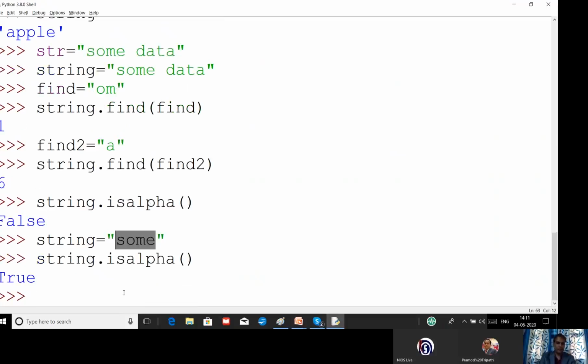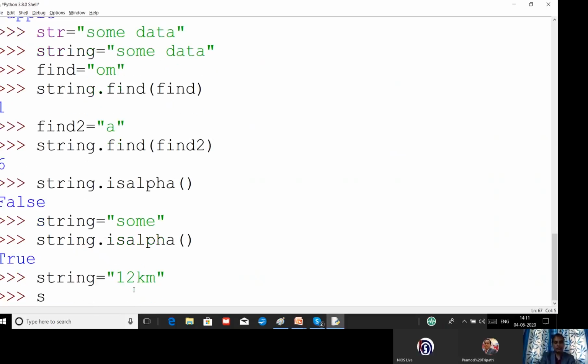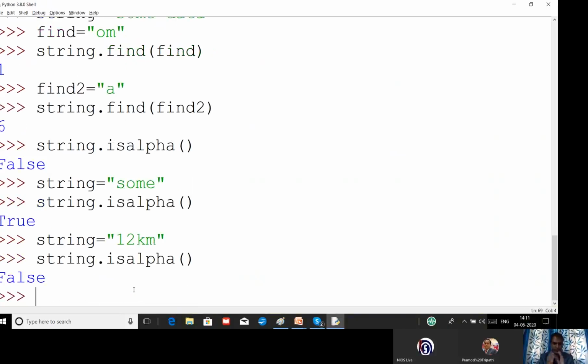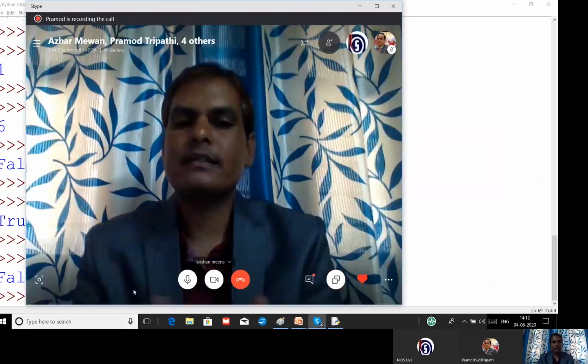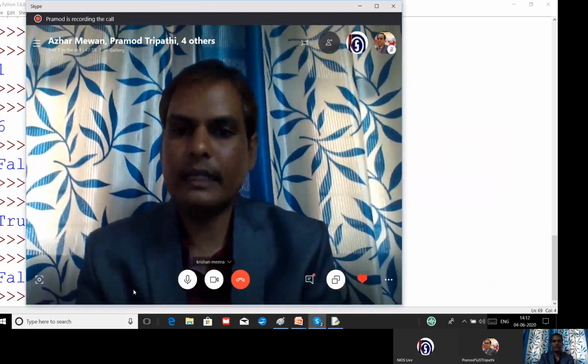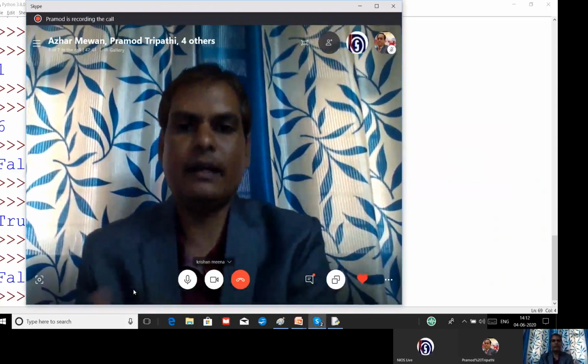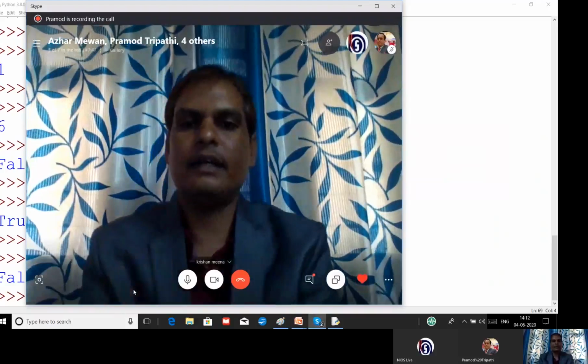Another example, another variable, string is equal to 1 to km. Let us check what result will come. String dot isalpha. We will get false because this string is not containing only character data, alphabet data. It is containing alphabet data as well as number data. That's why we got this type of result, a false result.